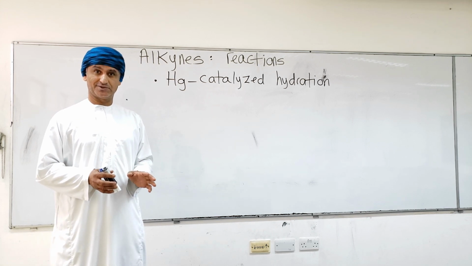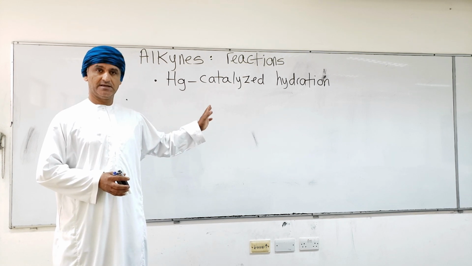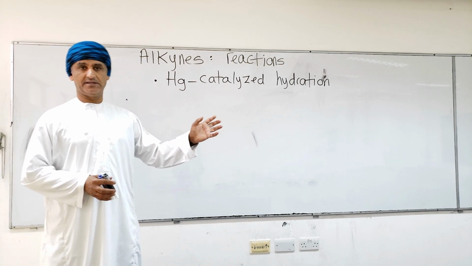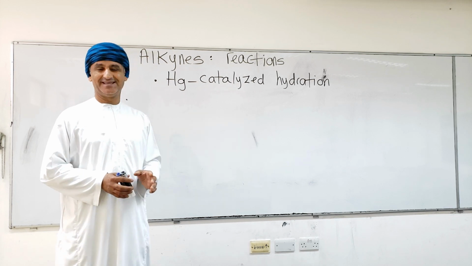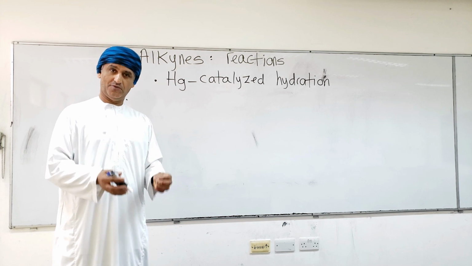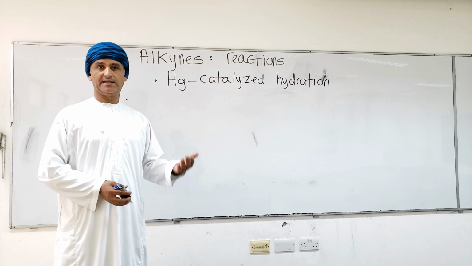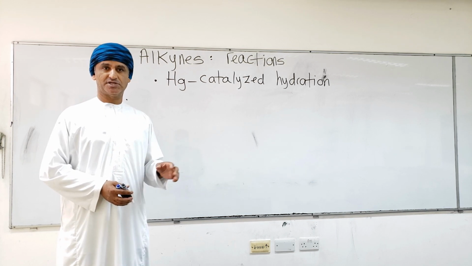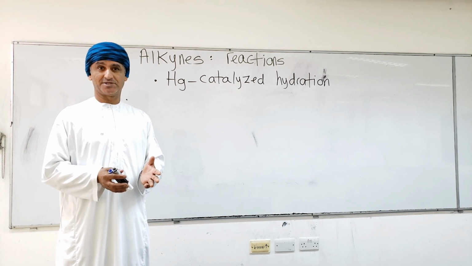So alkynes undergo hydration reactions that can be catalyzed by mercury, or done via the process of hydroboration oxidation. Remember, hydration is basically, in effect, reaction with water, or addition of water to an alkyne. But as we learned before, alkynes can be of two general types structurally, depending on the position of the carbon-carbon triple bond.